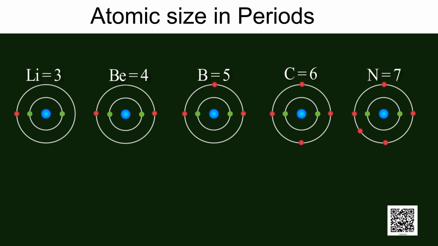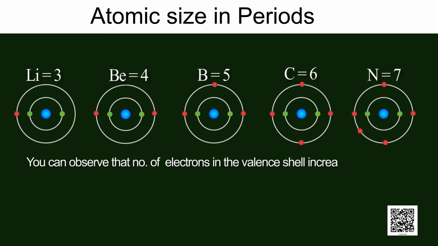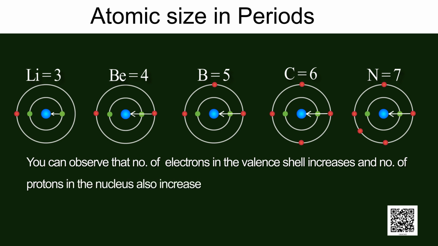If you look carefully, you can observe that number of electrons in the valence shell increases and number of protons in the nucleus also increases. It results in the increase of nuclear charge.